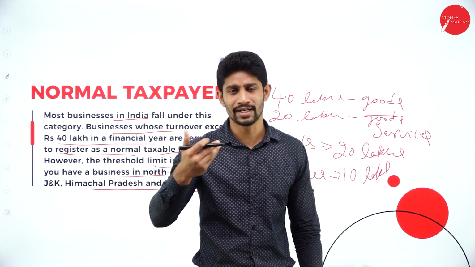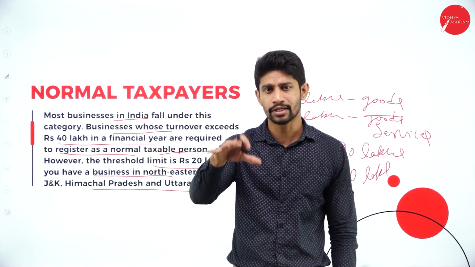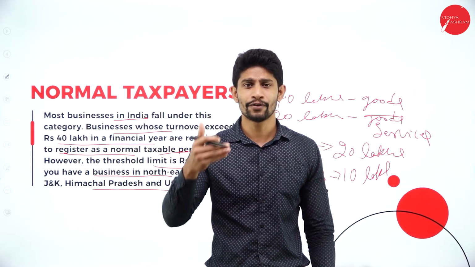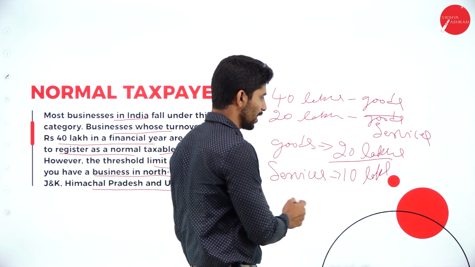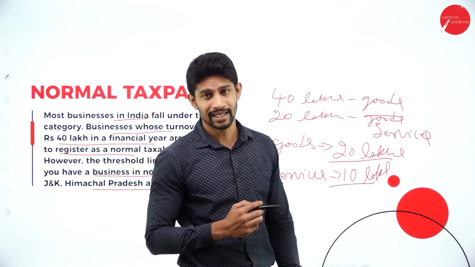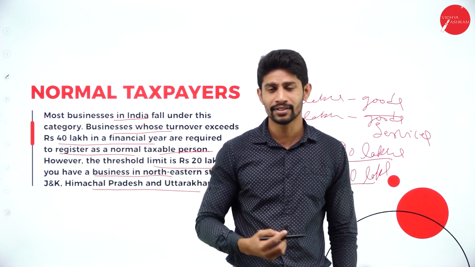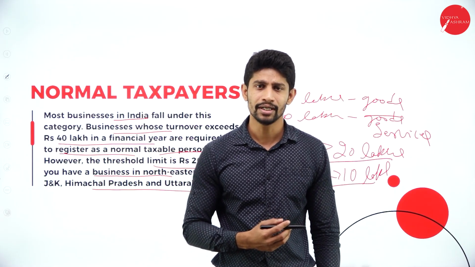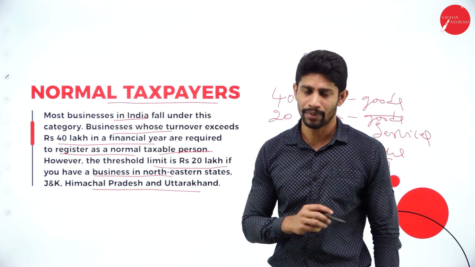If it crosses 20 lakhs and 40 lakhs respectively, then what you are supposed to do? You are supposed to register with the GST authority. In case you are in northeastern states, then for goods the turnover limit is 20 lakhs and for services it is 10 lakhs. If it crosses 20 lakhs and 10 lakhs respectively with respect to goods and services, then you are supposed to register under the GST purview. Then you will be called normal taxpayers.